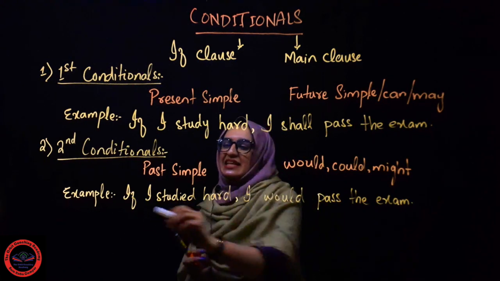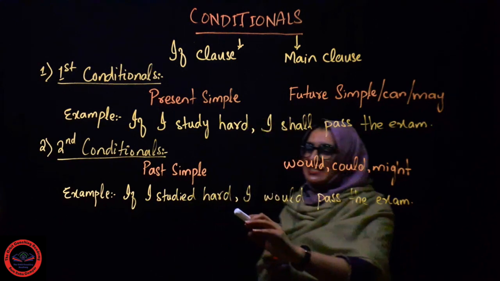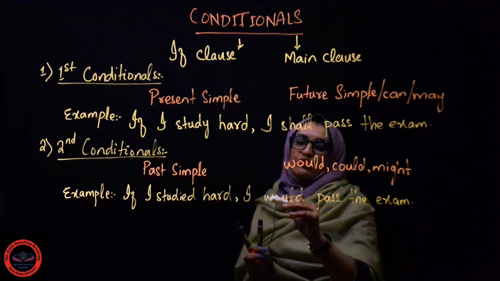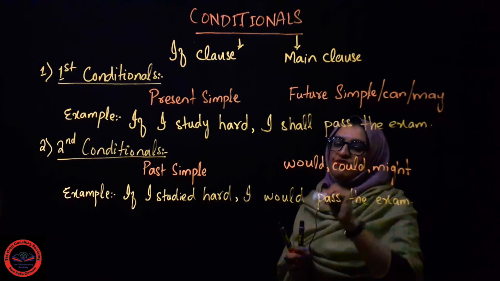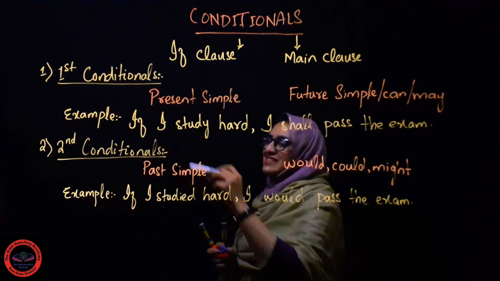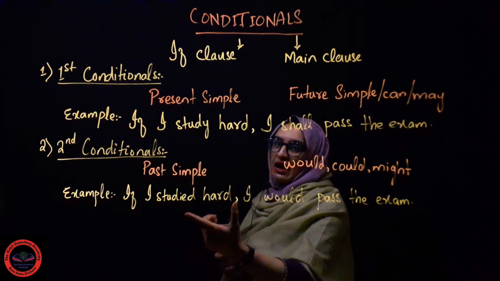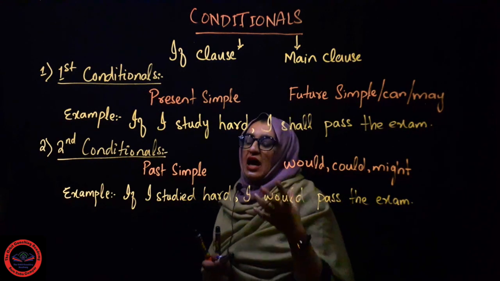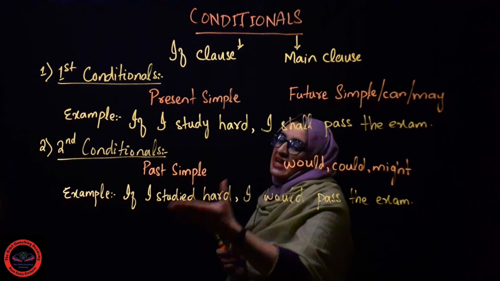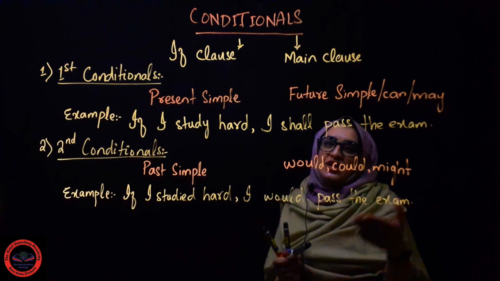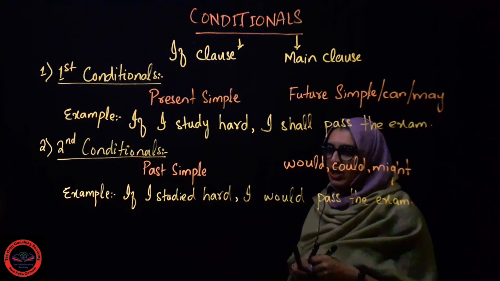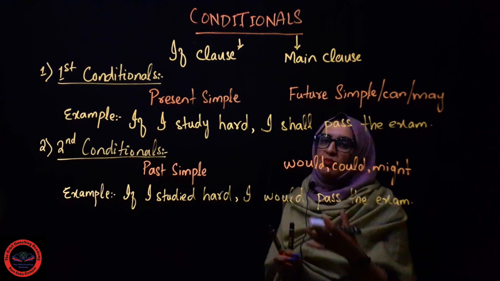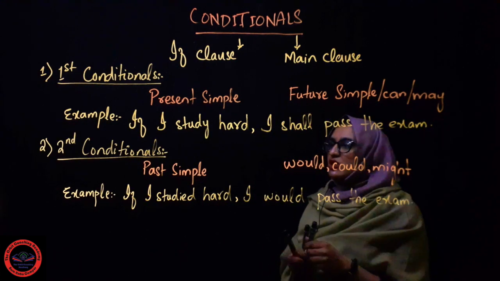So as you can see, this is the if clause. If I studied hard. Studied is the second form of the verb study, and with would pass, I am using the first form of the verb. It shows that this is second conditional. If I studied hard, it shows some possibility, something I am wishing for, that it might have happened in the past, then this kind of result I would be having in future. So this is something which might not happen in the present, past or future, which shows the possibility of it.